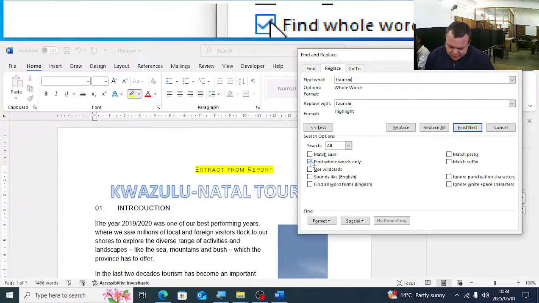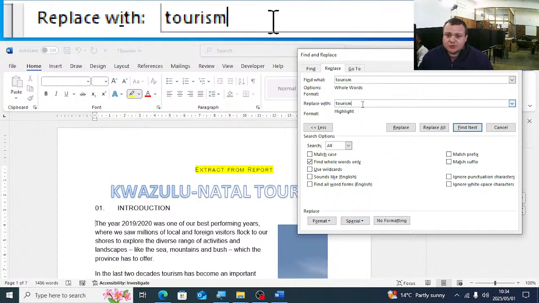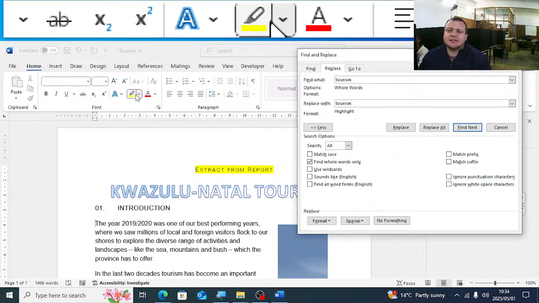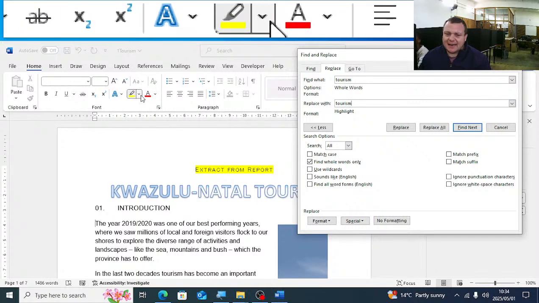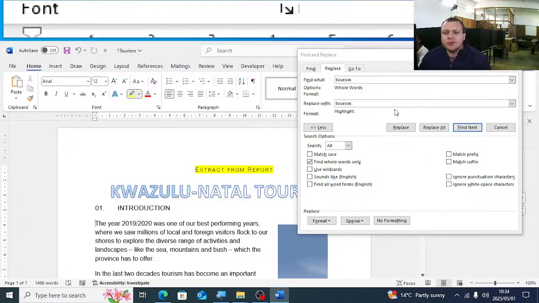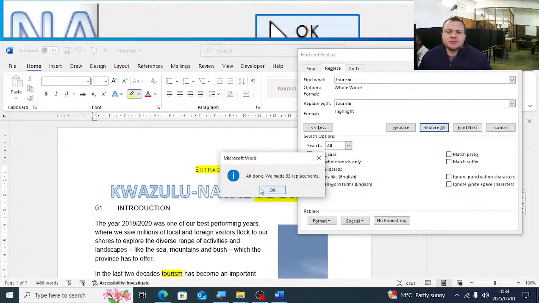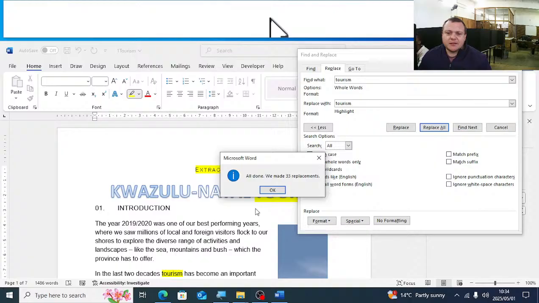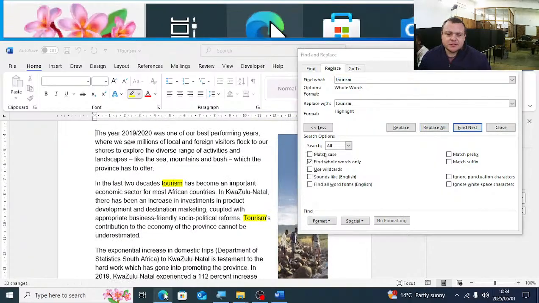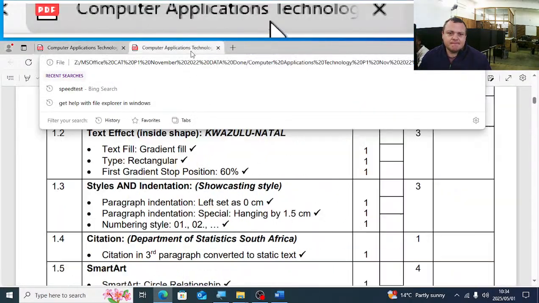And here where you will see replace with, you will select the highlight. Guys, this is important, because if this is no color, you will do this and there will be no tourism highlighted. Okay? So here I'm going to say replace all. You should see all done. We made 33 changes. So let's quickly just see on the memo what they stated there.